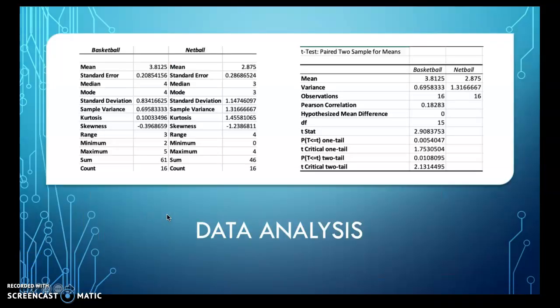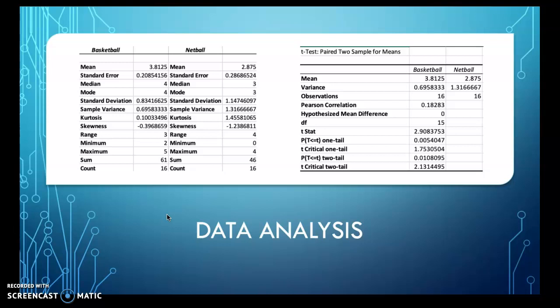So here, if we focus on the image on the left firstly, we can clearly see that from this quantitative data I collected, there is a higher percentage of shots made in basketball. We can see this as the median in basketball is 4, whereas in netball it is 3.